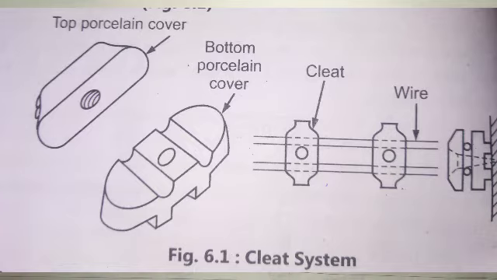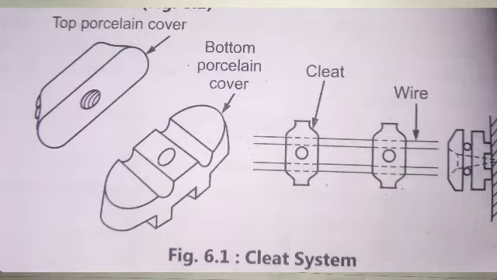I don't have this cleat system to show you right now. The bottom part has to be attached on the wall or on a wooden batten.